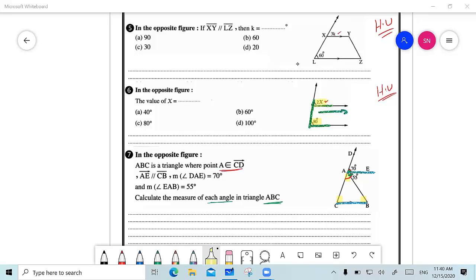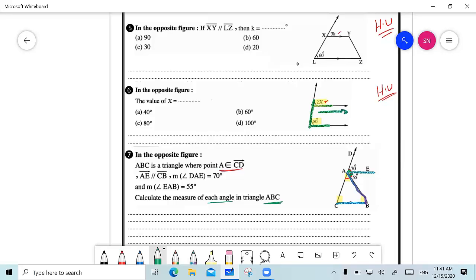55. From where did you jump to the conclusion that it's equal to 55? Because I can see the name of the angle. I know that AE is parallel to CB and that AB is a transversal. So both are on different sides, and when I have two angles on different sides of the transversal, they are alternate. So they are equal. Thank you.